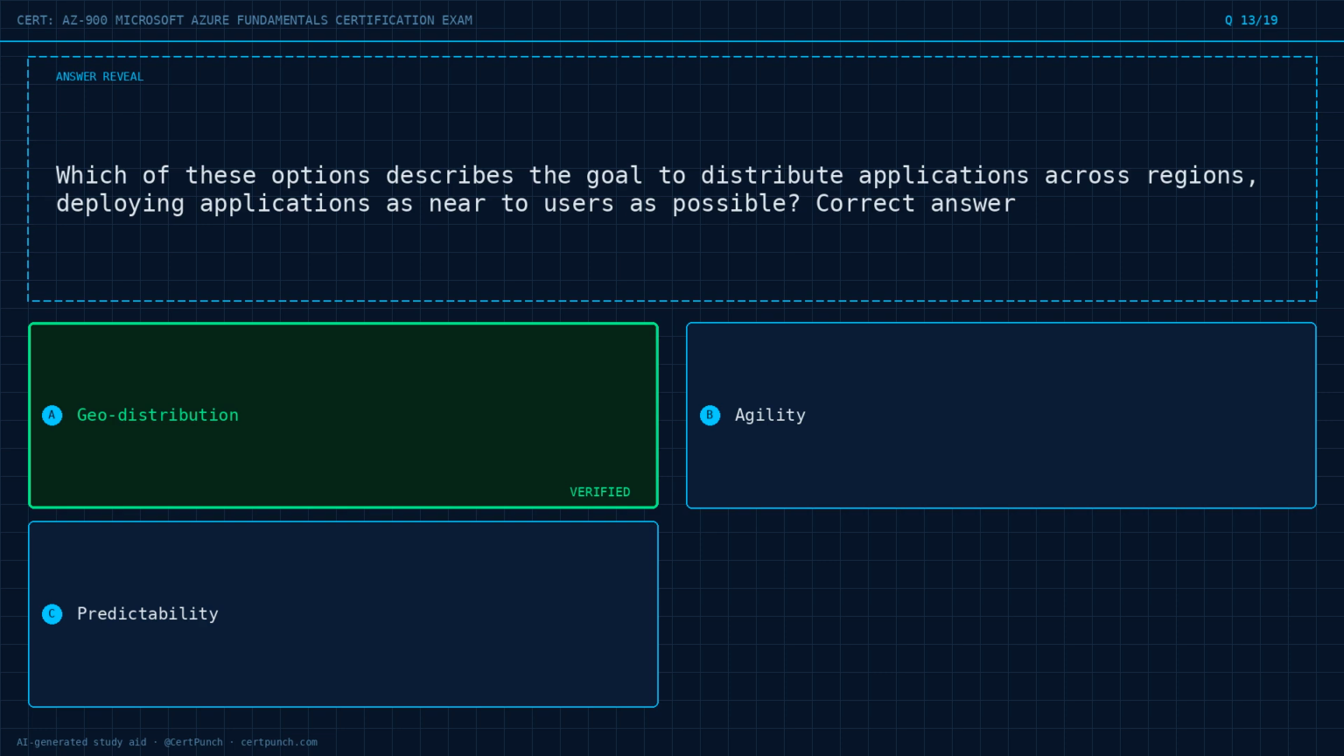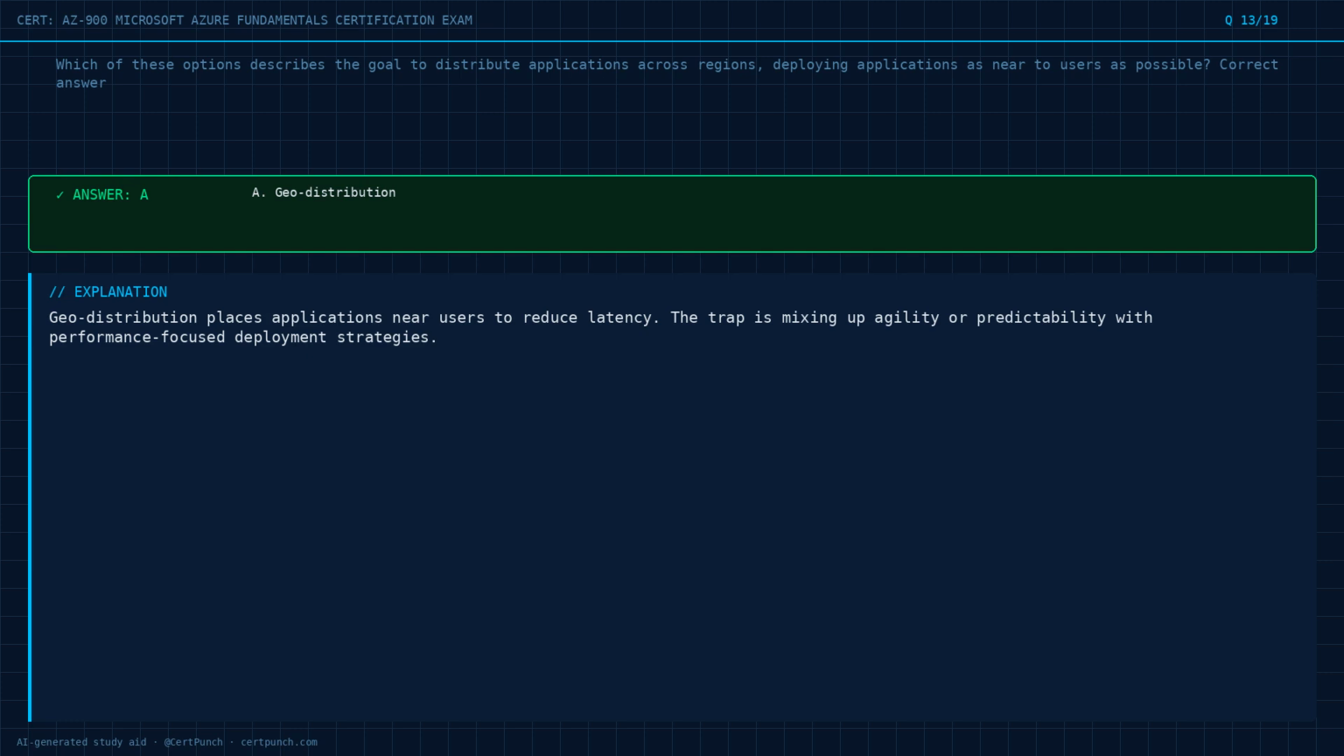The answer is option A. Exam logic: Geo-distribution places applications near users to reduce latency. The trap is mixing up agility or predictability with performance-focused deployment strategies.